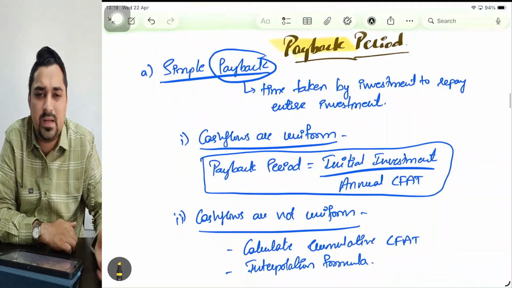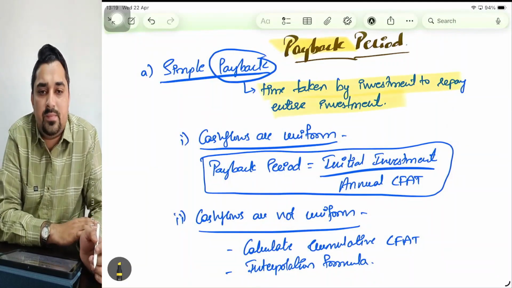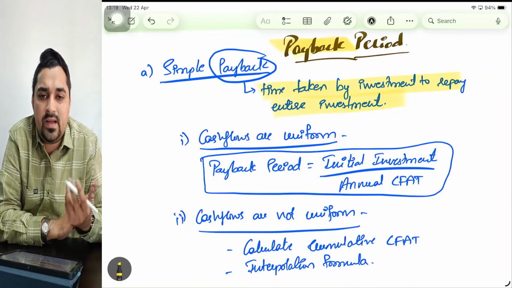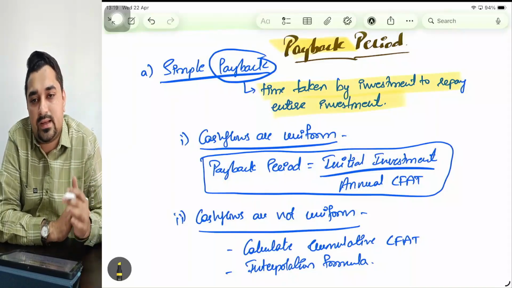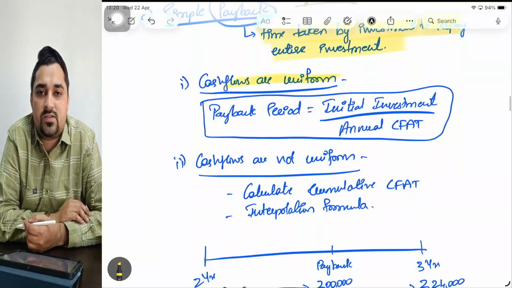So first one, simple payback. What do you mean by payback? Payback is the time taken by an investment to repay the entire investment money. So whatever is the cash outflow that you are making today, after how many years you'll get that money back, that is called payback. Simple payback is used when the cash flows are uniform.